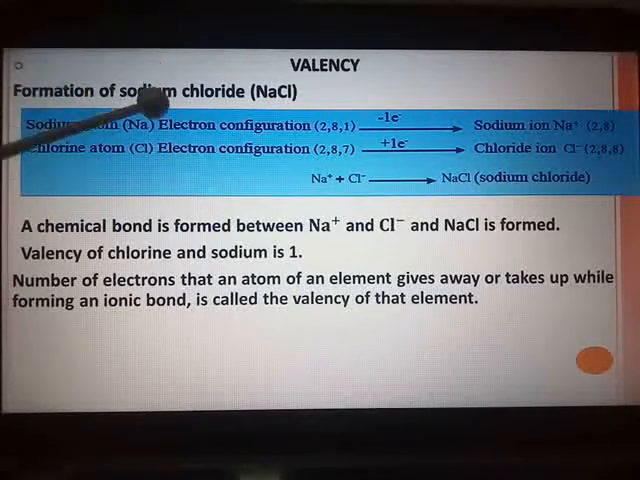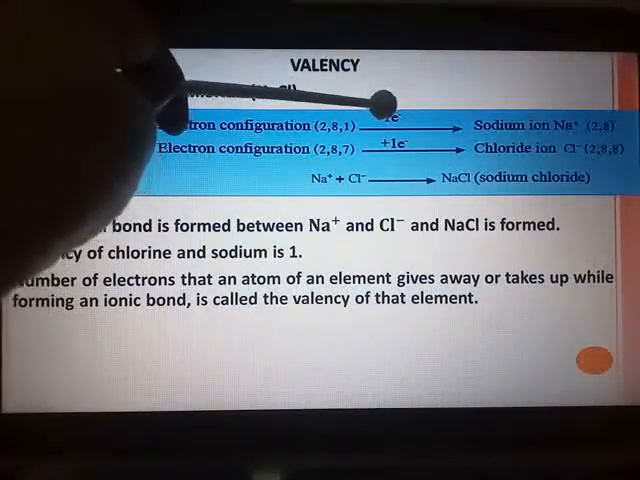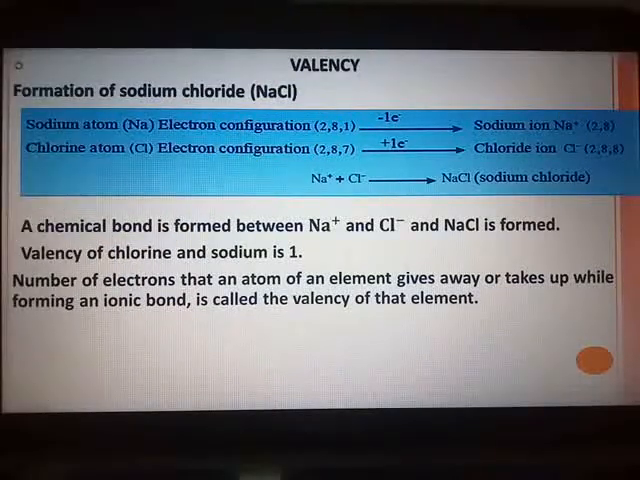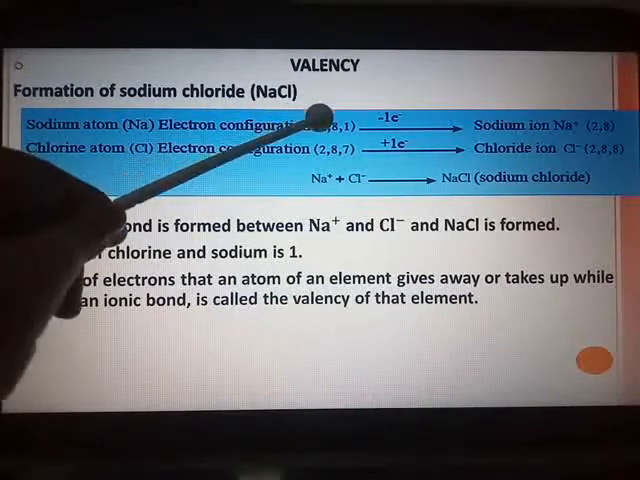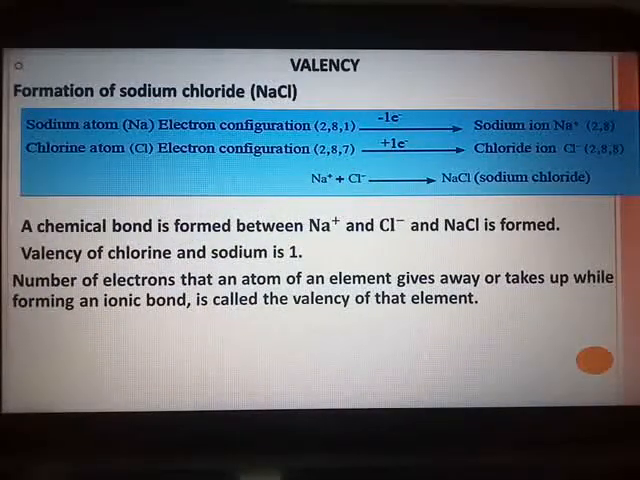When both of them come together, sodium will donate its 1 electron to chlorine. When 1 electron is lost, it will form a positive sodium ion with a stable configuration 2, 8. The chlorine atom will accept this 1 electron and form a chloride ion with a negative sign. So sodium plus chlorine, when they combine, form sodium chloride, and the valency of both sodium as well as chlorine is 1. Why? Because sodium is donating 1 electron, so valency is 1. Chlorine is accepting 1 electron, so the valency of both the elements is 1.